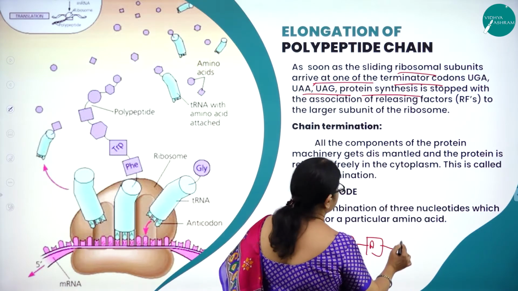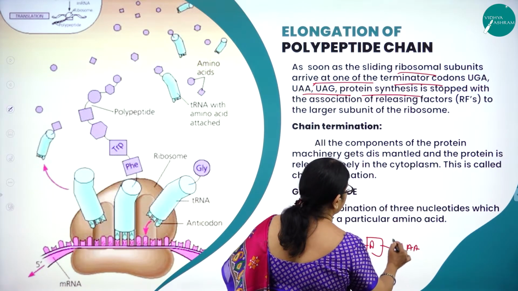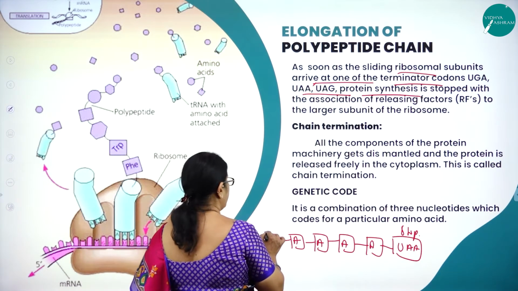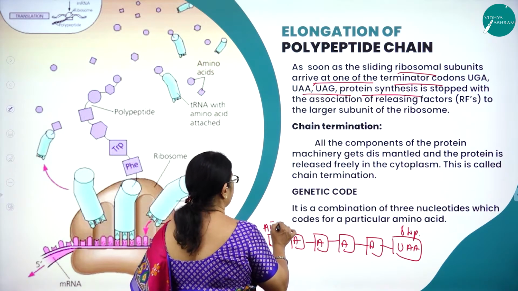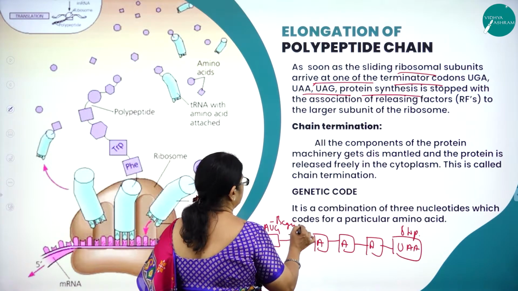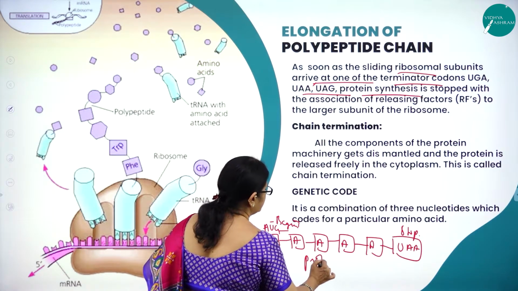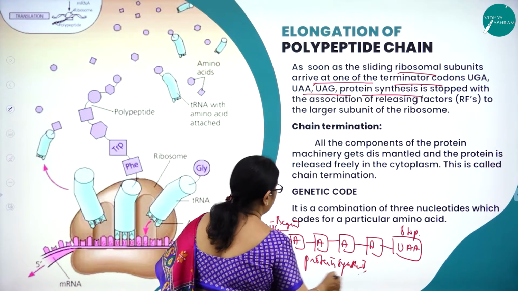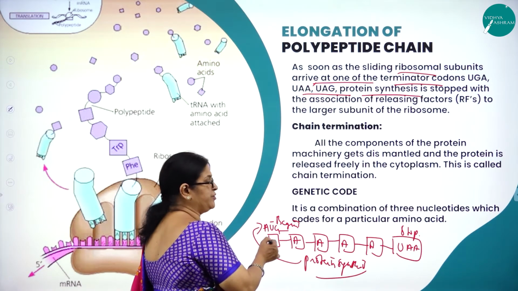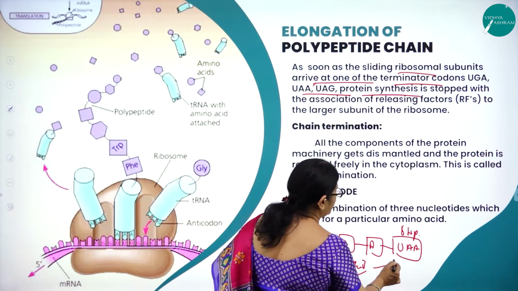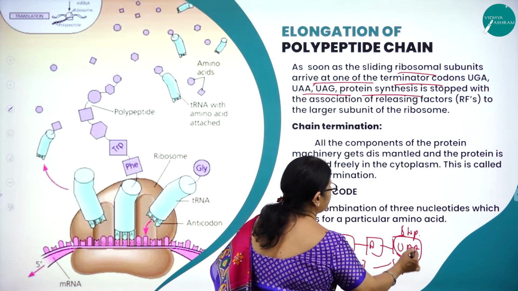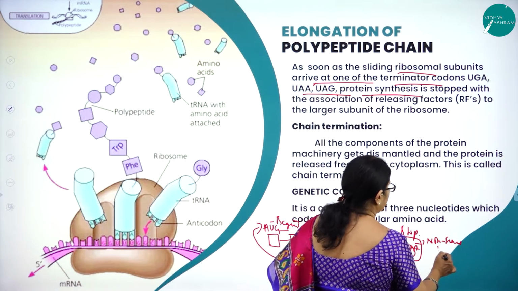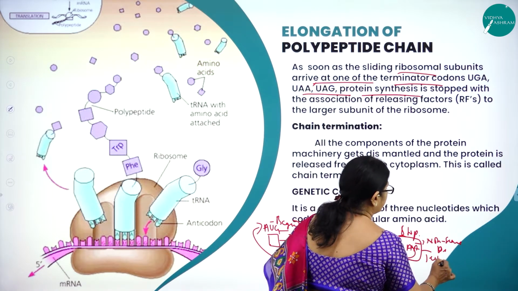Here, for example, UAA comes, then it stops. Here AUG comes, it means begins. Protein synthesis will begin when AUG comes. Protein synthesis will stop when UAA comes. These are called what? Nonsense codons, or they are also called terminator codons.